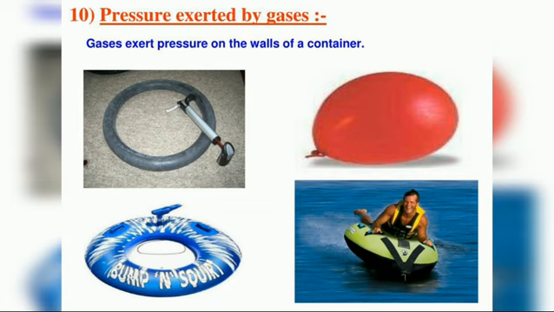What happens to the air in a bicycle tube when it has a puncture? Obviously the air goes out, isn't it? So these observations suggest that air exerts pressure on the inner walls of an inflated balloon or a tube. So we find that gases too exert pressure on the walls of their container, isn't it, children?